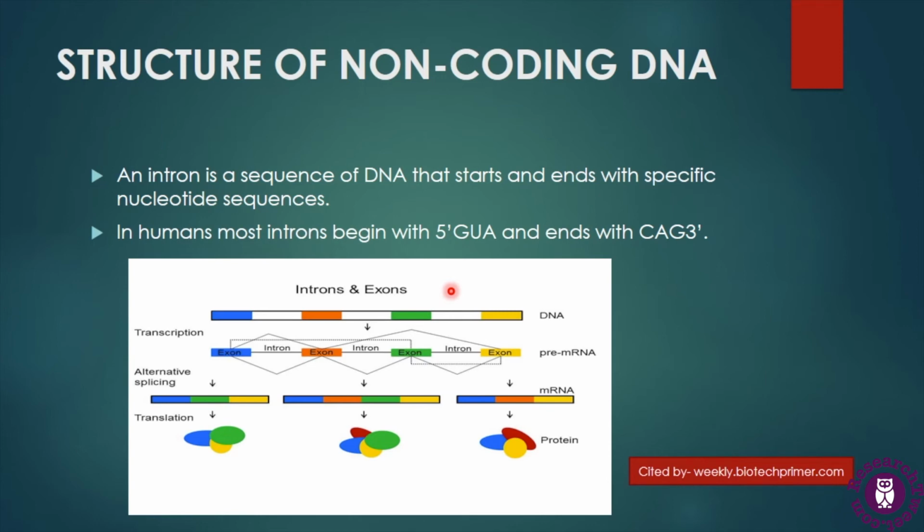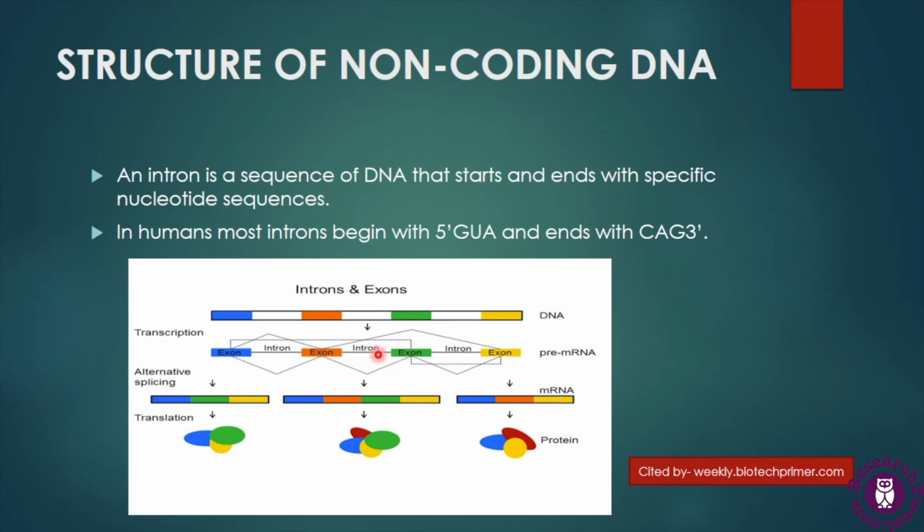Here in this diagrammatic presentation, we can see the structure of introns and also the gene, and see the location of introns. This is the DNA stretch having introns and exons in its structure. When this DNA molecule is transcribed, it is converted into an mRNA transcript. This is the mRNA transcript, and it has both exons and introns.